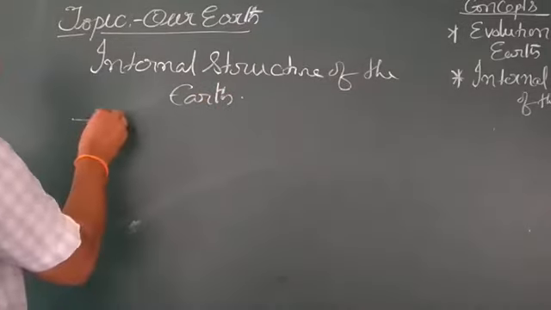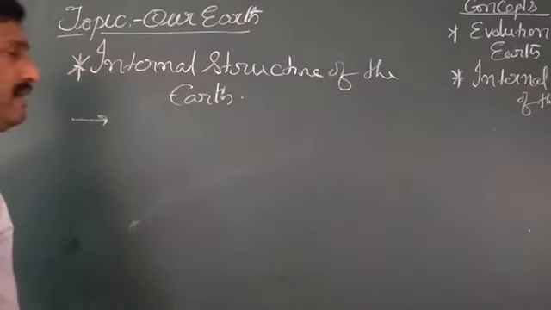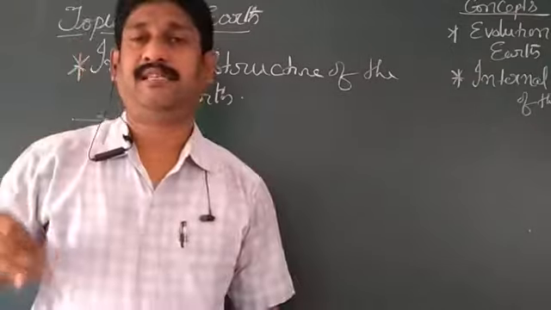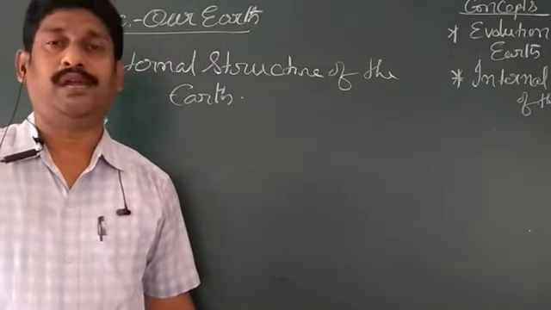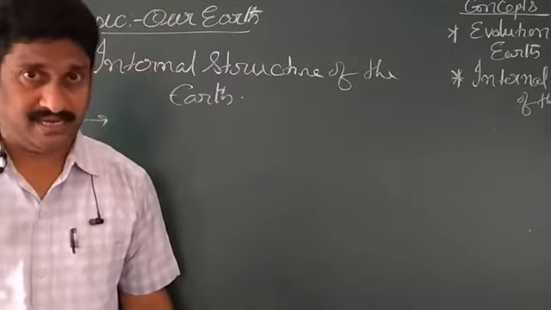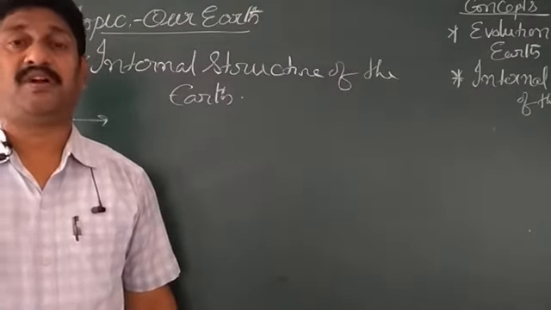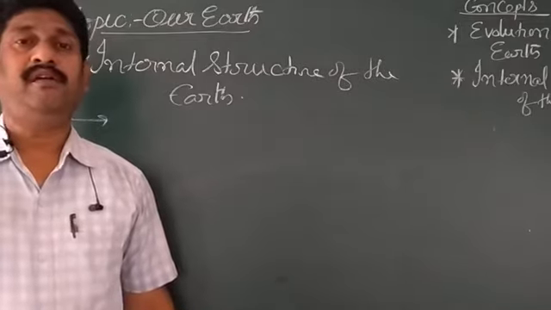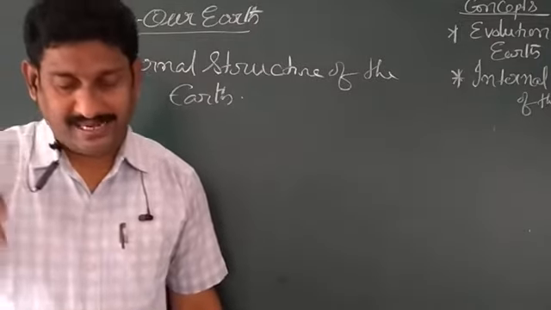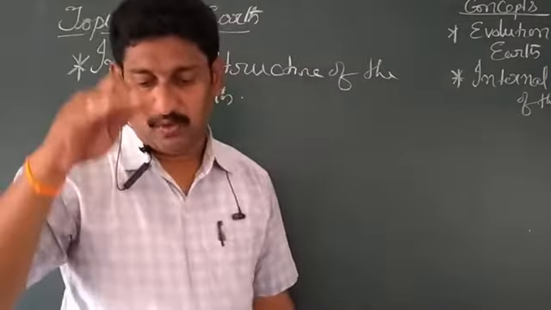Now, whenever we dig the earth's surface, we have hardly gone more than 2 kilometers into the interior part of the earth. Why? Because we dig only for collecting minerals and for water. We hardly went into the depth of the interior, mostly only 2 kilometers.